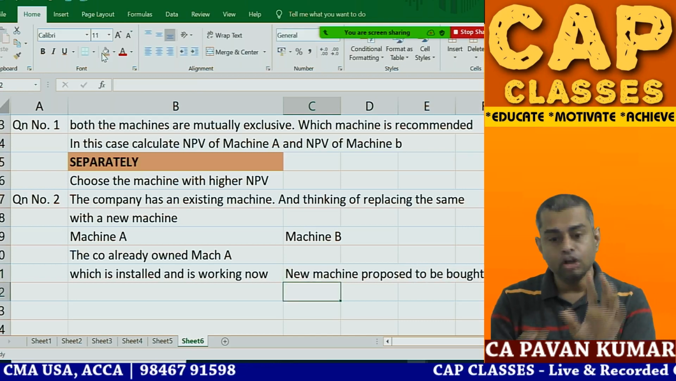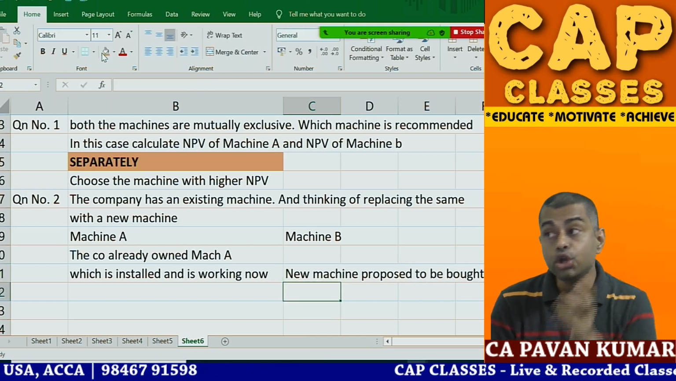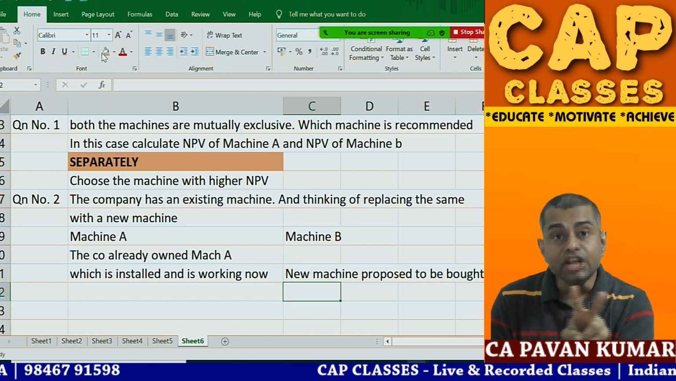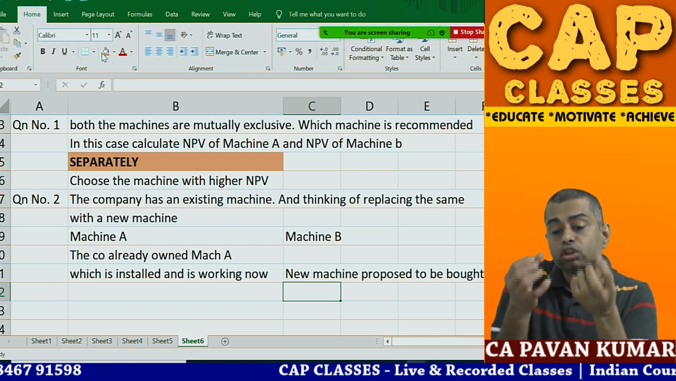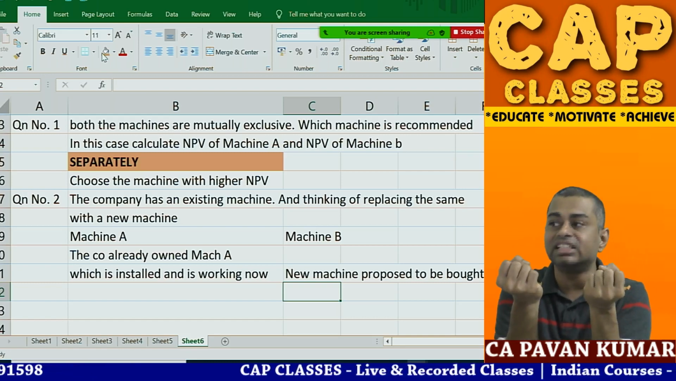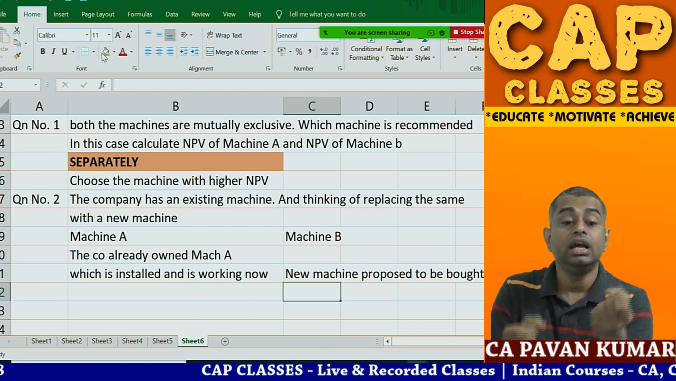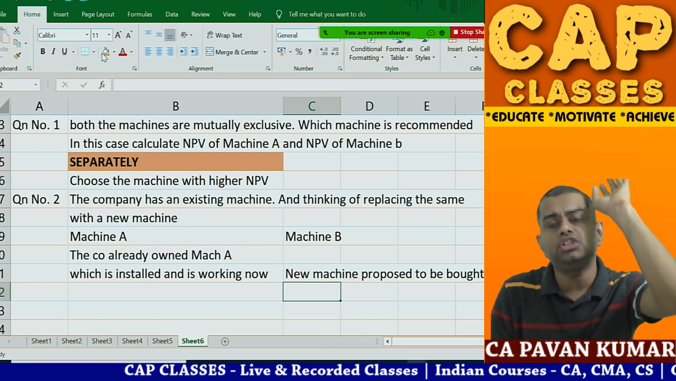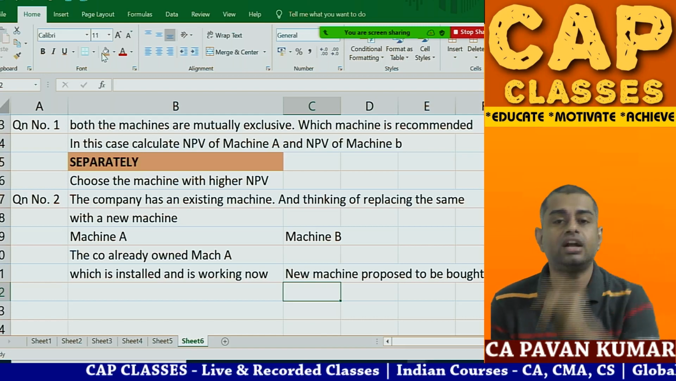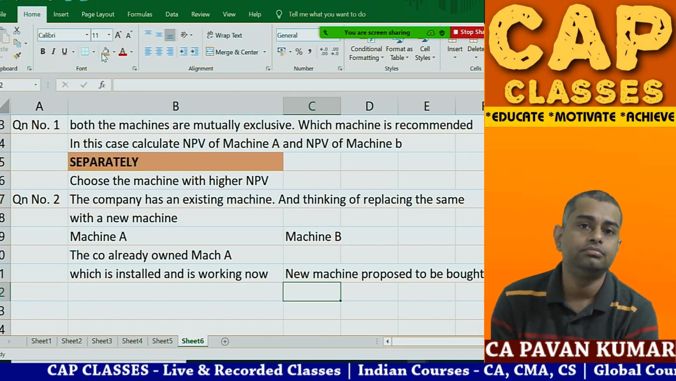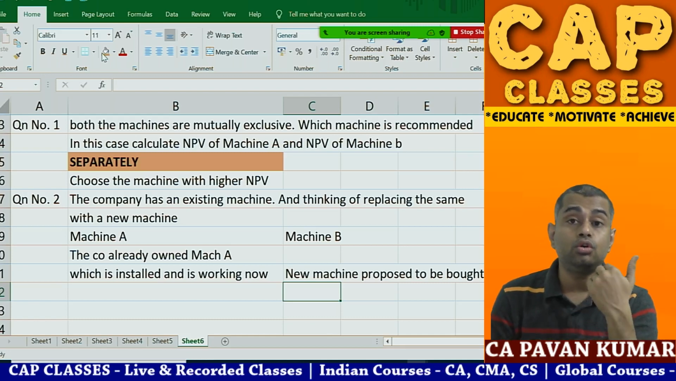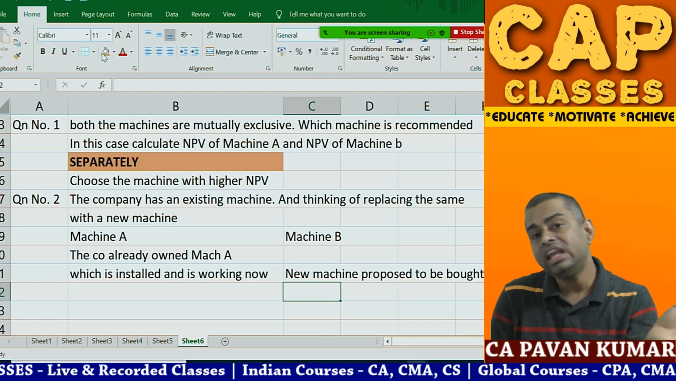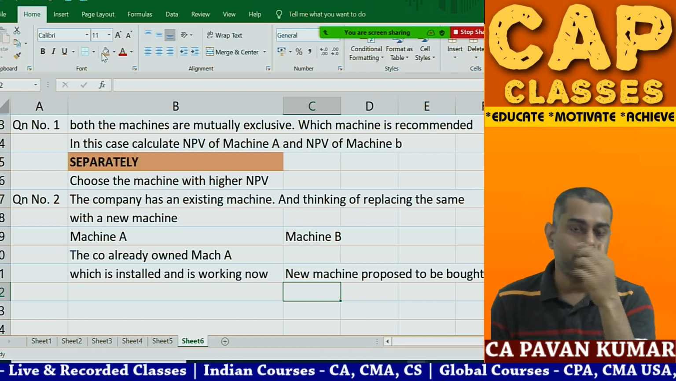Did I buy machine B? No. Did I buy machine A? Yes. Do you understand the difference between situation 1 and situation 2? In situation 1, neither have you bought A nor have you bought B. For both of them you are thinking, shall I buy this or shall I buy this? In question number 2, you already have one old Maruti 800, which your dad purchased 7 years back. Now you want to go to a car showroom and buy a new model Swift Dzire by giving the old asset. That is situation 2.